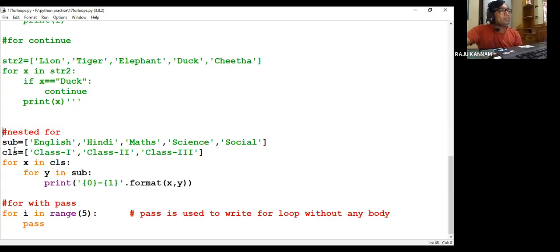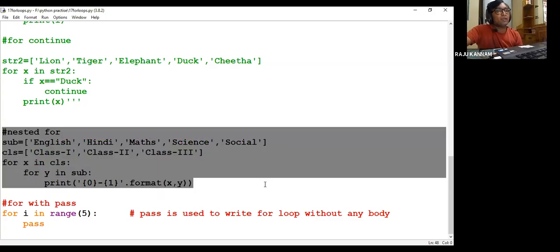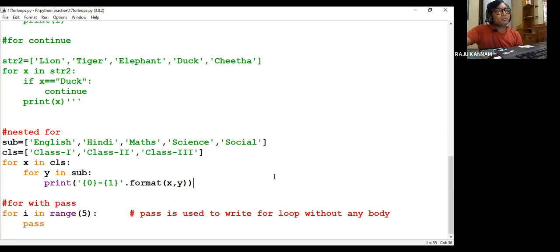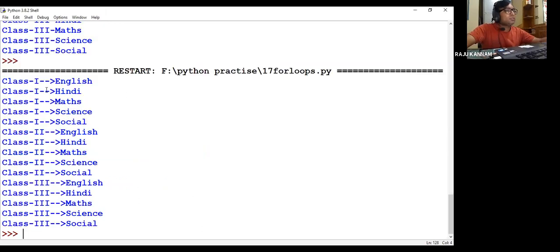Okay, this is about nested. If we write 1, that means how you want to print. For example, I want to print like this: class name, then this arrow I want to print. How you want to print, which format you want to print, that format you have to write here. So see here, class 1 arrow will be printed. Or if you want to print only subject, you can print the subject.